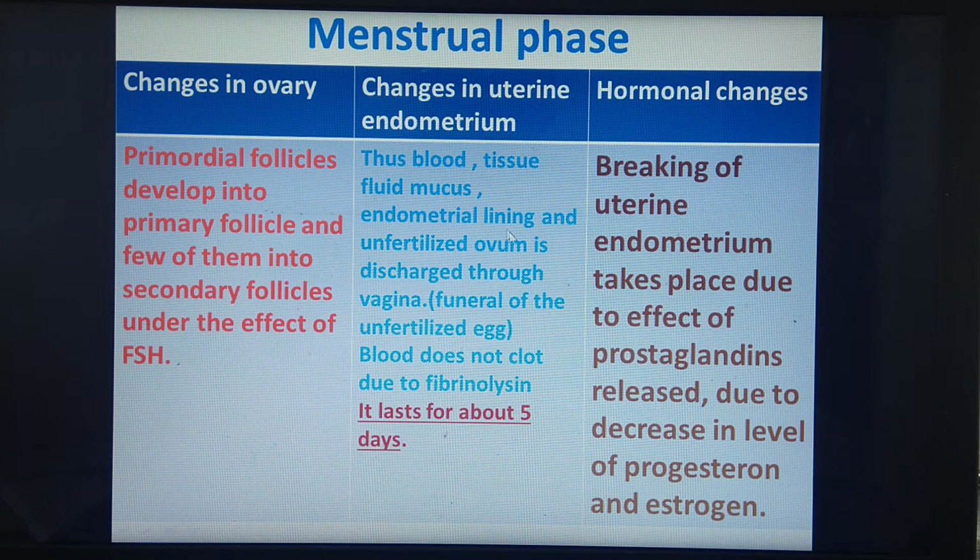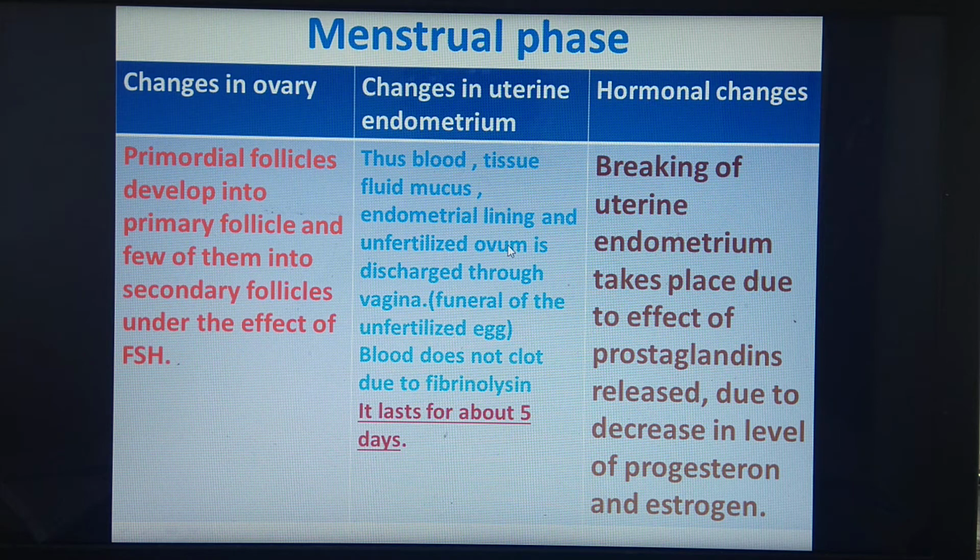As this unfertilized ovum is discharged, it comes out through the vagina. This is also called the funeral of the unfertilized egg, or the weeping of the uterus for the unfertilized egg. In this process, breaking of the uterine endometrium takes place, and that's why bleeding occurs. What does that bleeding involve? The presence of blood, tissue fluid, mucus, endometrial lining and the unfertilized ovum.